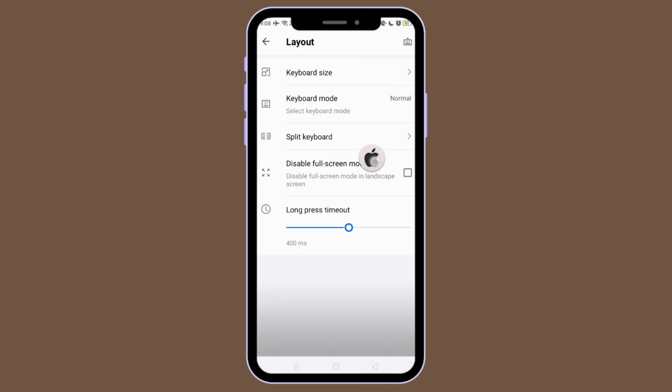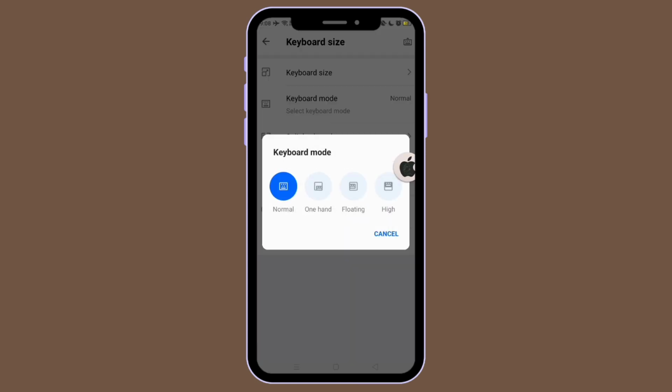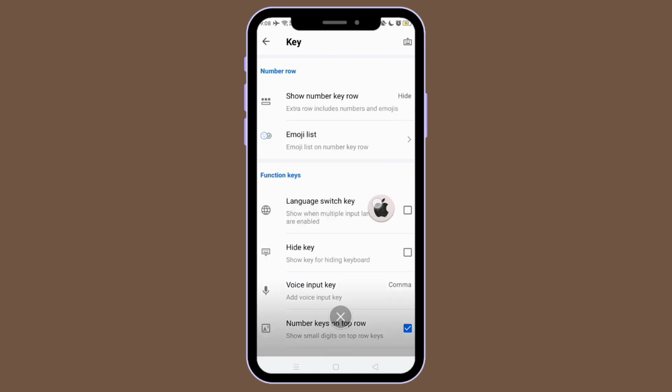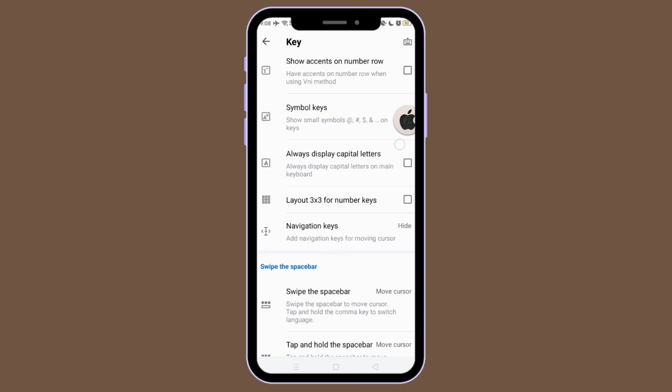Now you can manually set up the keyboard layout, the height, the width, and the mode. It's up to you. And also the keys, you can turn off the symbols on the keyboard to make it look like a real iPhone.